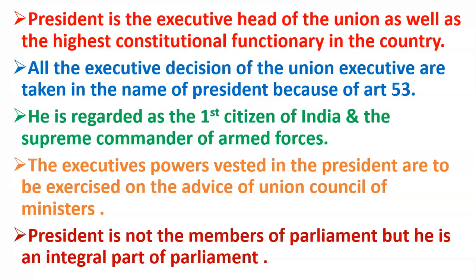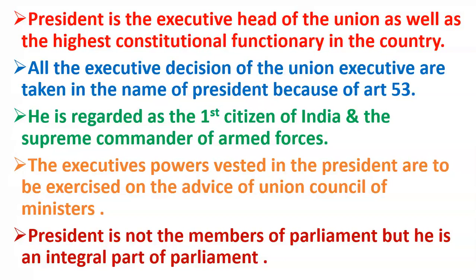Now some students will ask the question, sir, how is the President a part of Parliament? So, friends, now I will ask you one question: how is a bill passed? In order to pass a bill, first of all, that bill will be passed in Lok Sabha. Once the bill is passed by Lok Sabha, then that bill will be sent to Rajya Sabha. And after that, Rajya Sabha will pass that bill.